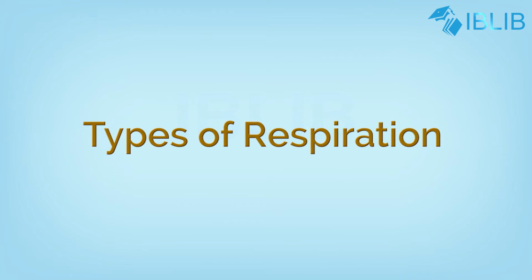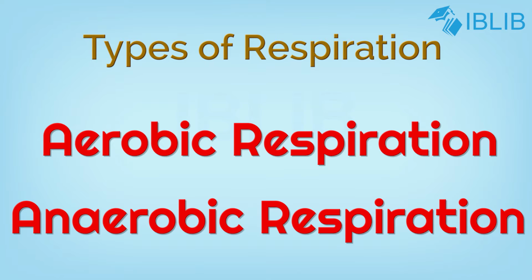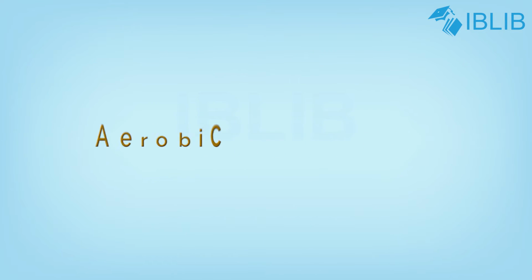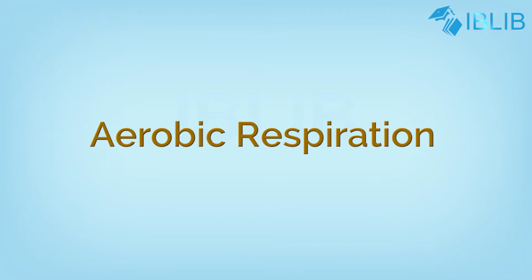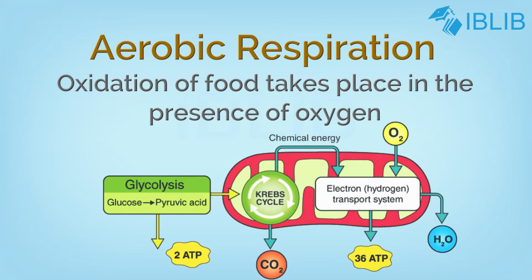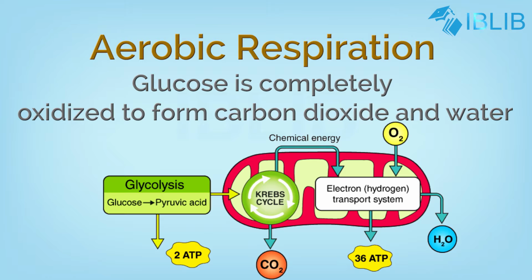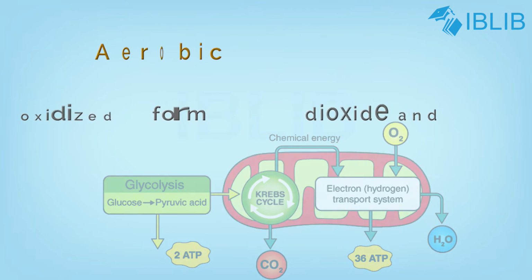Types of respiration. There are two types of respiration: aerobic respiration and anaerobic respiration. Aerobic respiration. In most higher animals and humans, oxidation of food takes place in the presence of oxygen. This is called aerobic respiration. In this process, glucose is completely oxidized to form carbon dioxide and water.